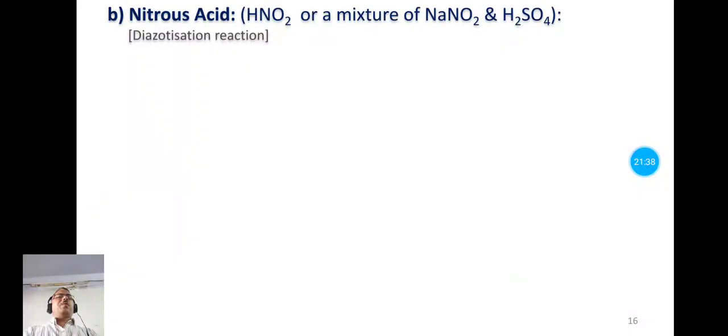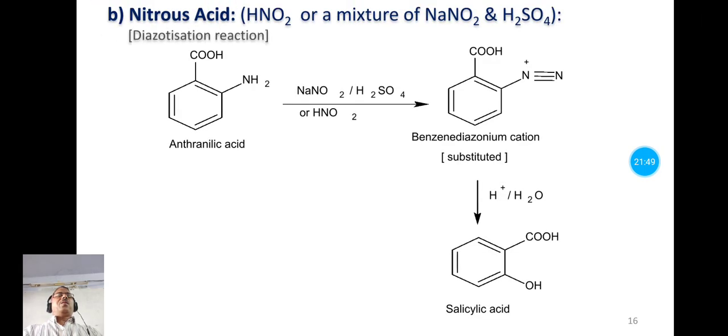Now next chemical property, that is the action of nitrous acid on the anthranilic acid. Now in this reaction the anthranilic acid is treated with nitrous acid HNO2, or sodium nitrite and sulfuric acid, that is nothing but the formation of this nitrous acid, that forms the benzene diazonium cation, and this reaction is known as the diazotization reaction.